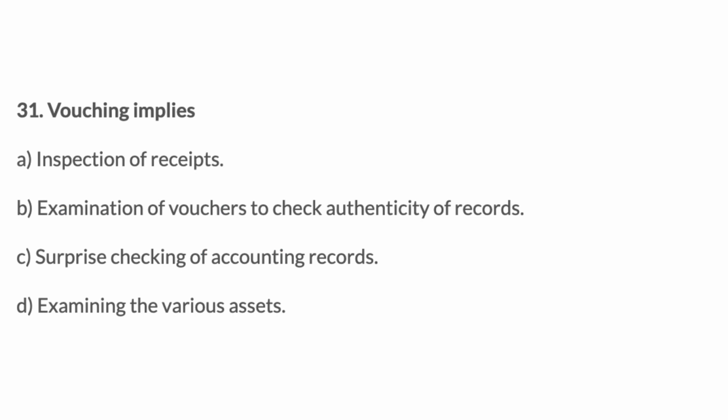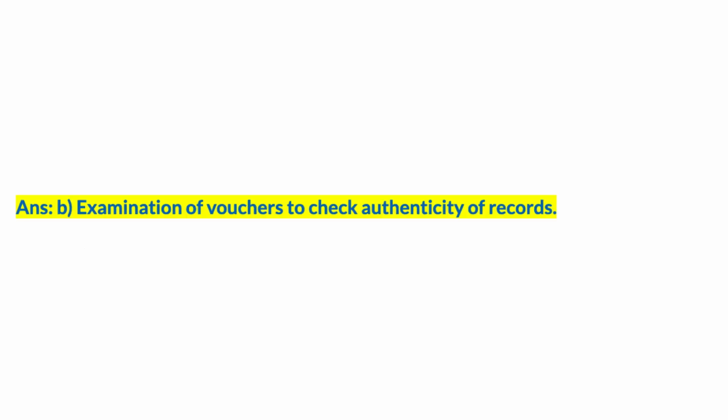31. Vouching implies A. Inspection of receipts, B. Examination of vouchers to check authenticity of records, C. Surprise checking of accounting records, D. Examining the various assets. Answer, B. Examination of vouchers to check authenticity of records.